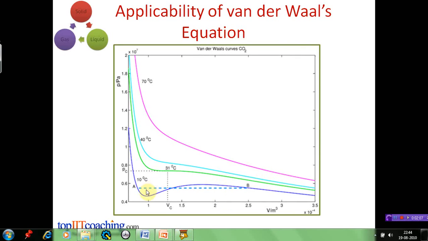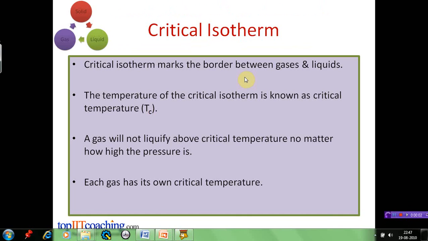Eventually, when all the gas is liquefied, it takes a huge increase in pressure to change the volume. The molecules in a liquid are already very close together, so it is very hard to reduce the volume any further. This stage is shown by the lines becoming almost vertical on the graph. The isotherm which marks the border between gases and liquids is known as critical isotherm. The temperature of the critical isotherm is called the critical temperature, Tc. Above the critical temperature, the gases will not liquefy no matter how high the pressure is.